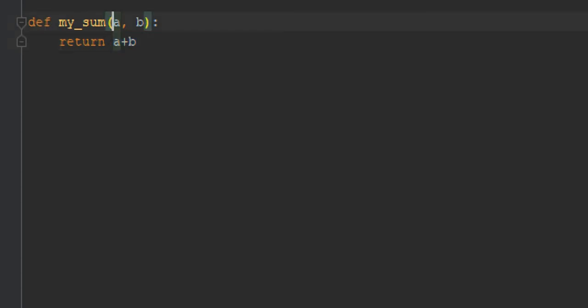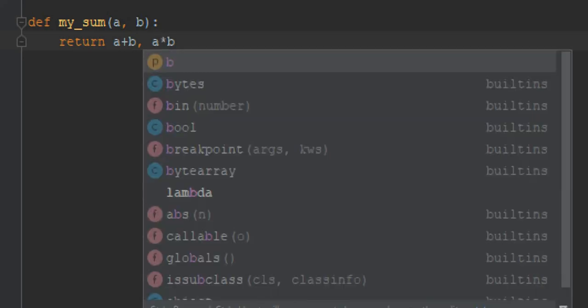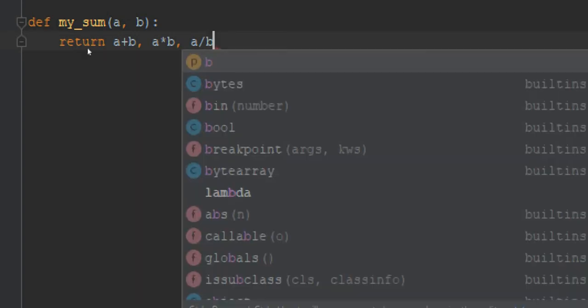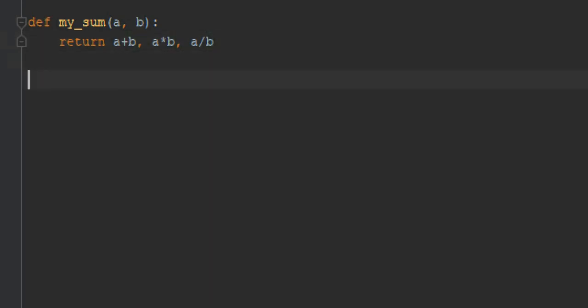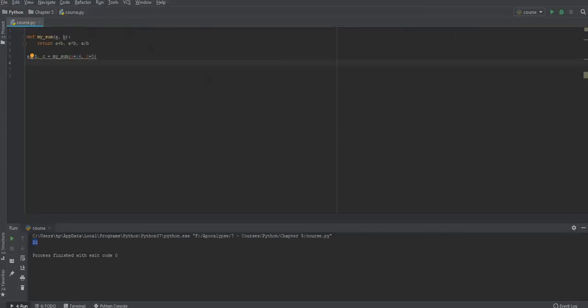Okay, so we can, for example, return the sum, the multiplication, and the division of this. And if I want to take those returned values and put them in my variables, I can say, for example, A, B, C equal my sum, A equal 14, for example, B equal 5, right? Let's see what happened. Okay, yes, I didn't print the values in the terminal.